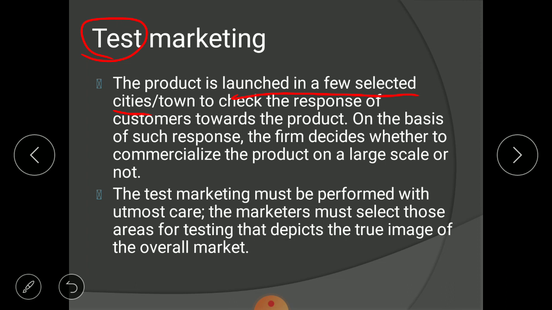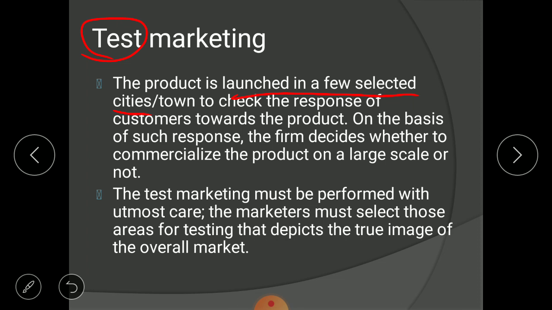After launching chalk of different colors in a market, you will record the reaction of consumers. If you find that customers are not liking the product, what will you do? You will ask them. Just because you have launched in one of the cities, you have limited customers, so asking them will be an easier task.